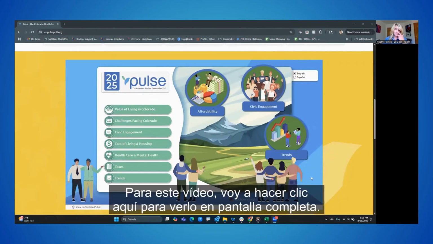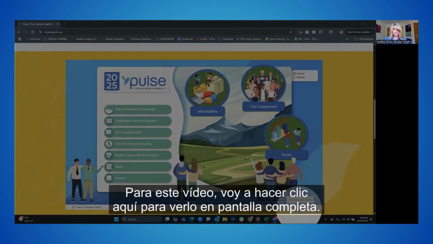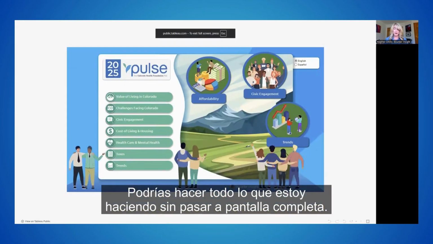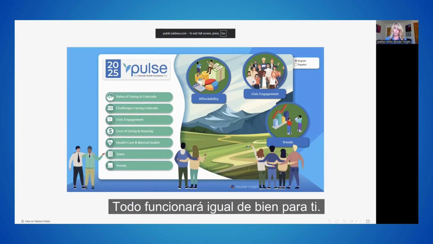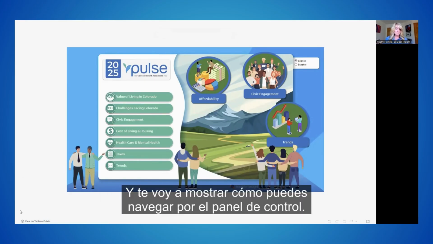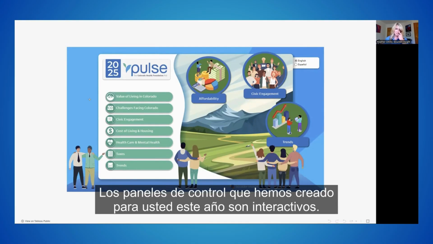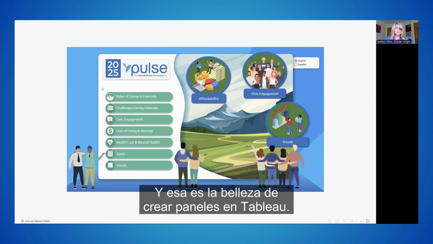So for this video, I'm actually going to click here to see this in full screen. You could do everything I'm doing without going to the full screen. It will all work as well for you. And I'm going to show you how you can navigate the dashboard. Now, one of the cool things is nearly everything in all of the Tableau dashboards that we've created for you this year are interactive. And so that's the beauty of creating dashboards in Tableau.